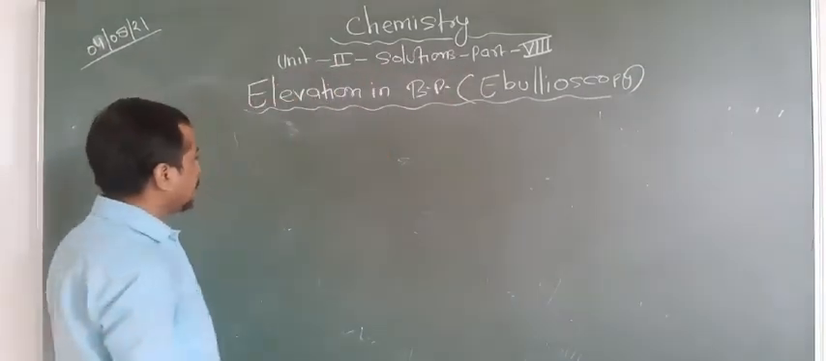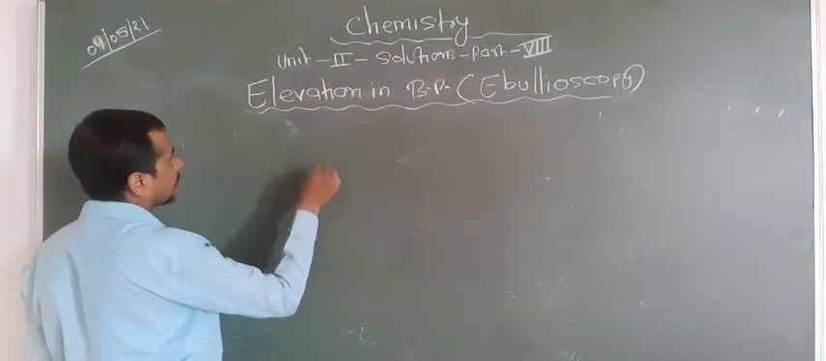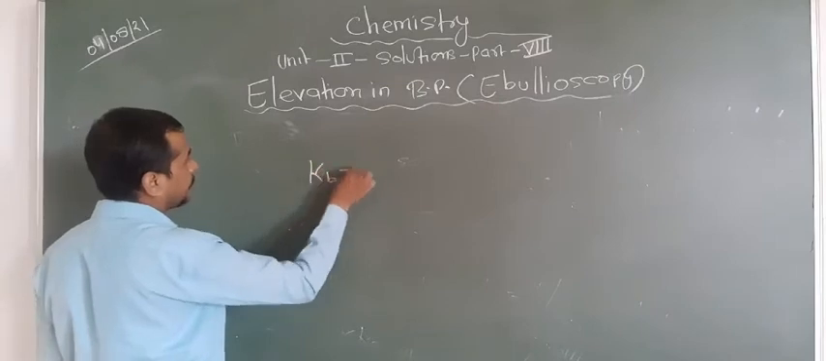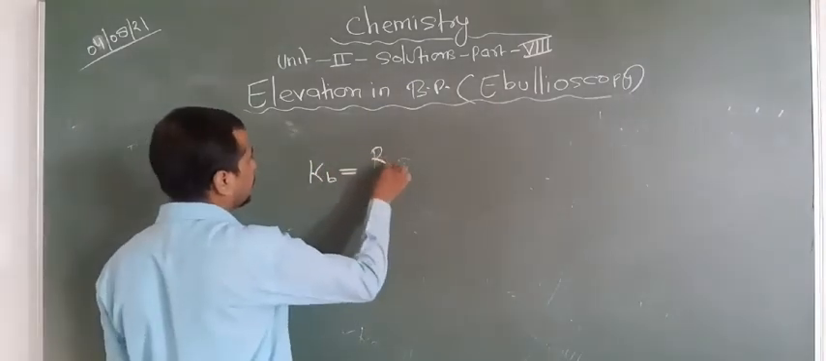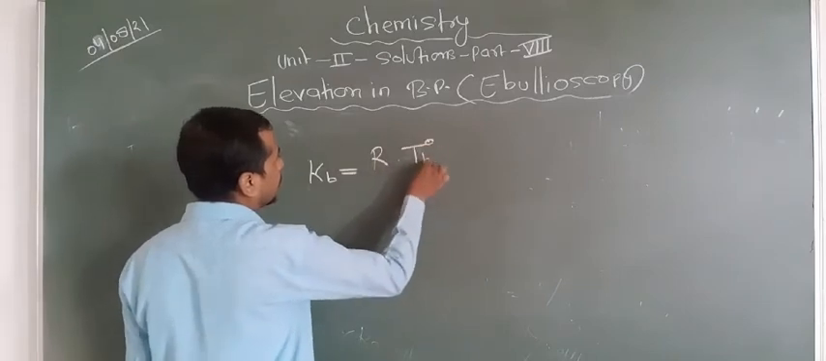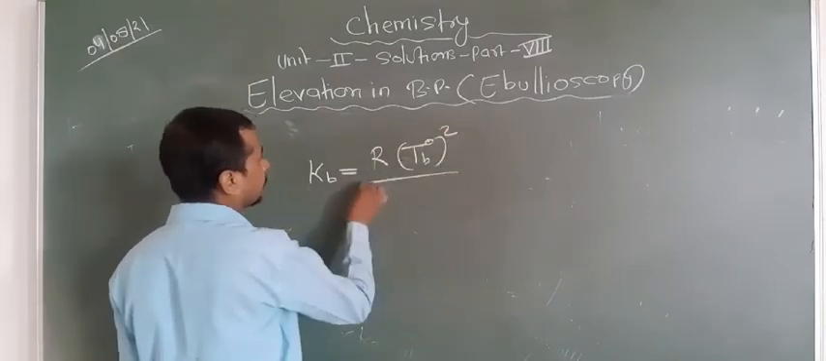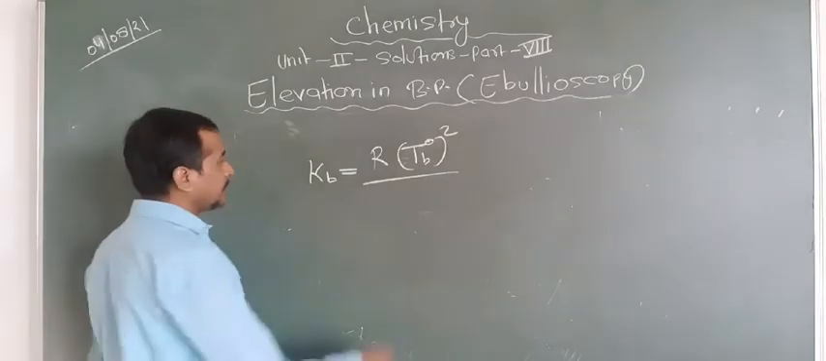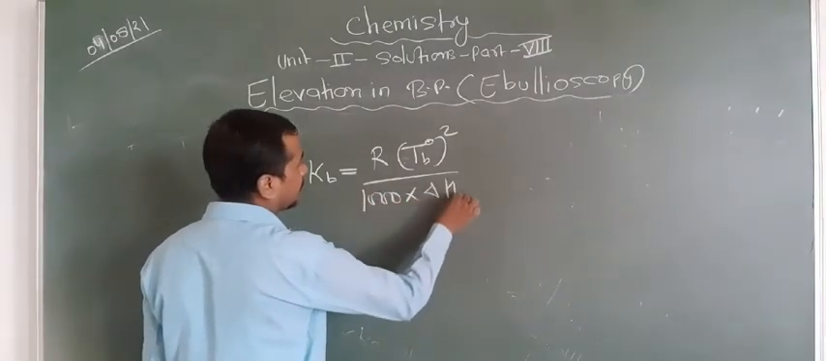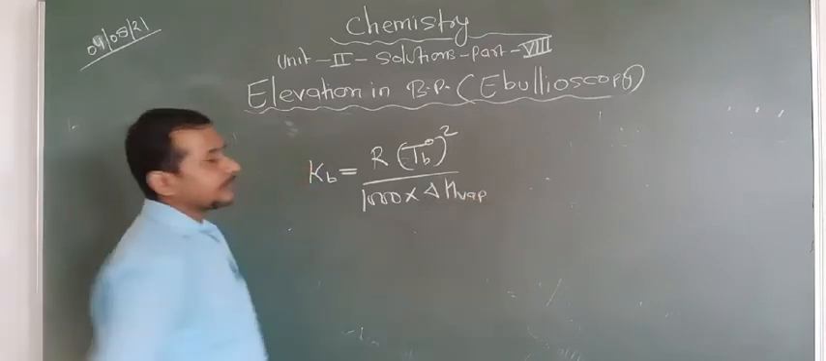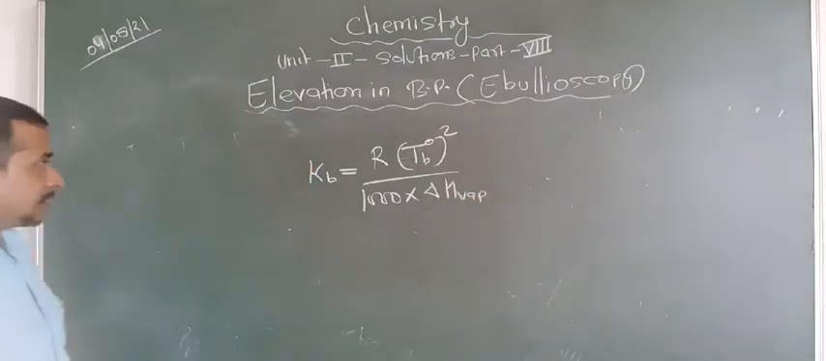So now how can you calculate the Kb? There is one formula given for the calculation of Kb. Kb equals R T naught b whole square, where T naught b is the boiling point of pure solvent, divided by 1000 into delta H vaporization. So by this formula we can calculate the Kb.